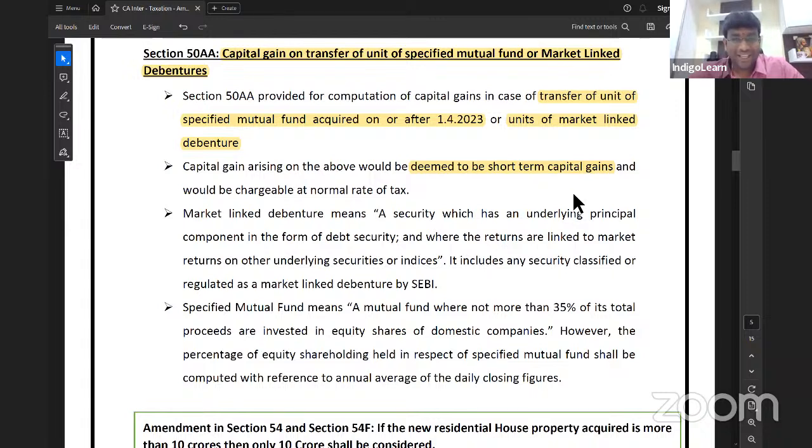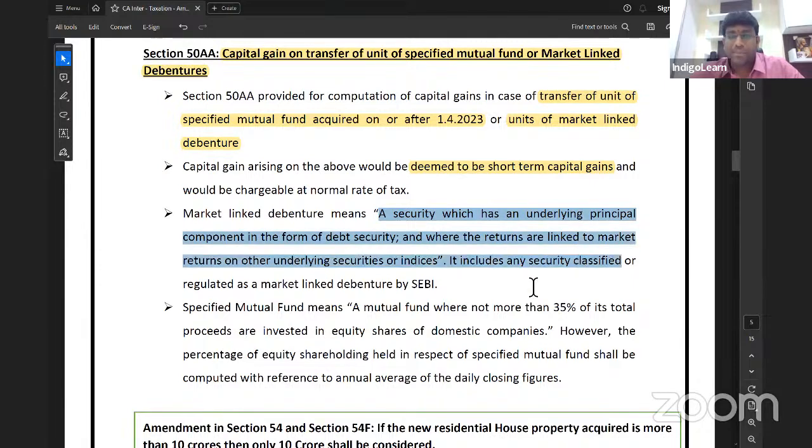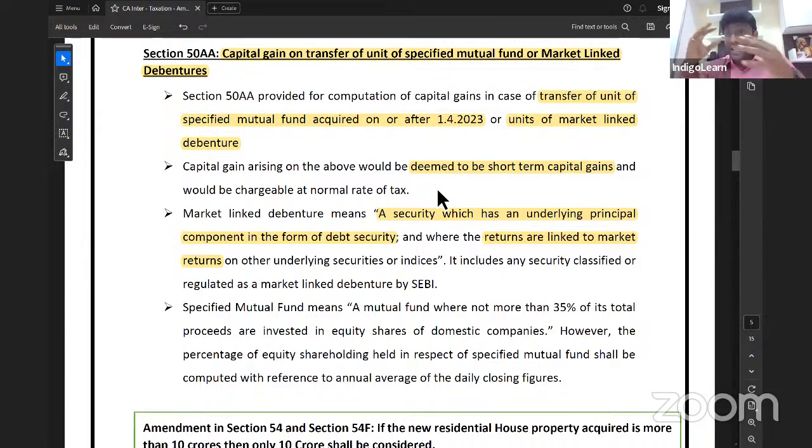Excellent. Market linked debenture means what? A security which has underlying principal component in the form of debt security and where the returns are linked to market returns.